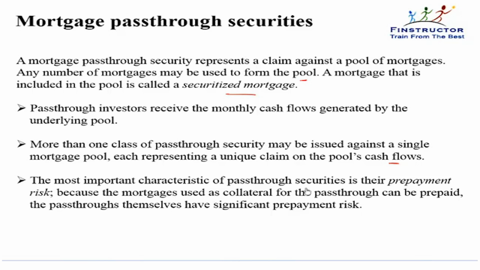The most important characteristic of pass-through securities, as we discussed, is their prepayment risk, because the mortgages used as collateral for the pass-through can be prepaid. The pass-throughs themselves have significant prepayment risk. The risk of the pass-through essentially is the same as the risk of the mortgage. Mortgage has prepayment risk, so will the pass-through securities. Credit risk, as we discussed, is generally not a big concern for residential mortgage-backed security.